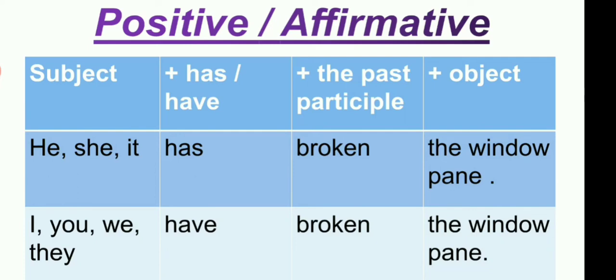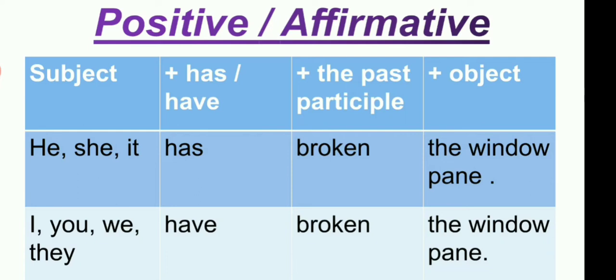Here the subject is he, she, it. First person singular and plural, second person singular and plural, and third person plural, we will use have. Okay, so here is he, she, it. It's third person singular, so we will use has.